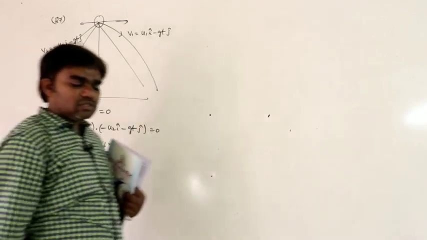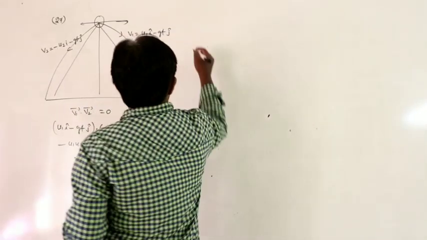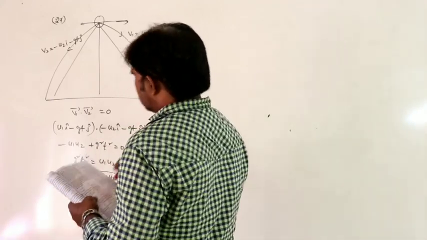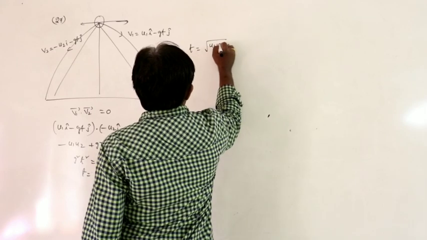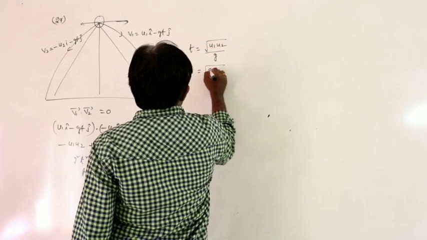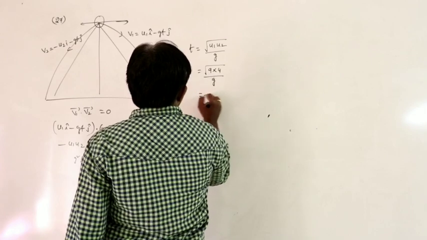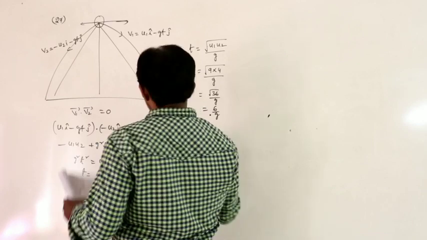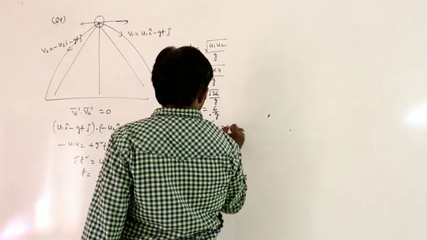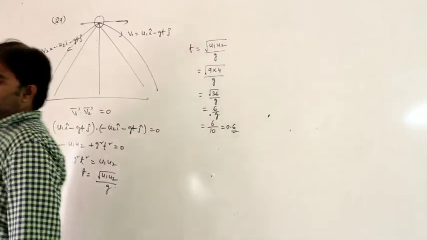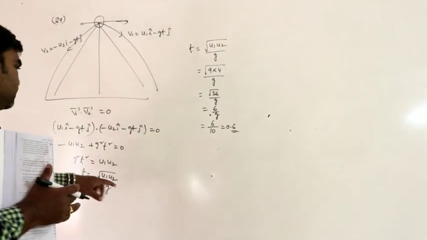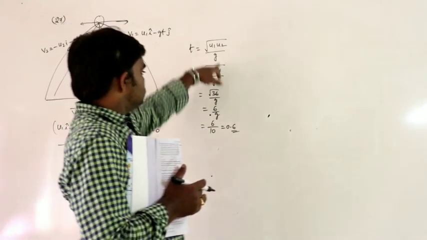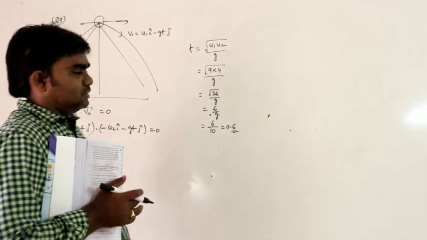So the time interval during which the velocity vectors are mutually perpendicular: t is equal to, what are the velocities given here? One is 9, another one is 4. So square root of u1 u2 by g. Therefore 9 into 4 by g, 36 by g, 6 by g. Considering g as 10, that is equal to 0.6. So velocity vectors are mutually perpendicular when t is equal to under root u1 u2 by g, which is 0.6.